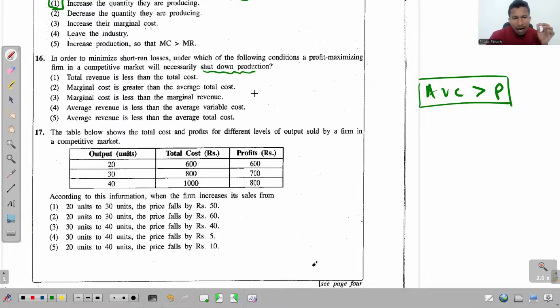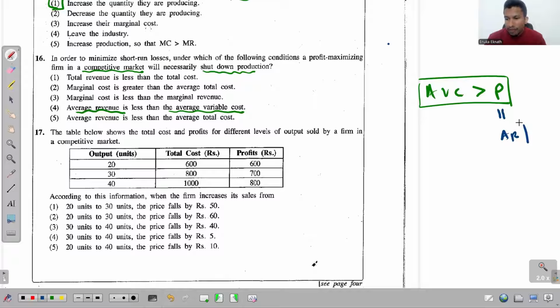So what should the answer be? The answer should be that price has to be lower than the average variable cost. But if you look at the options, you don't find that. Instead, what do they say? Average revenue is less than the average variable cost. 100% true. Why? Because if it's a firm operating in a competitive market, in perfect competition, we know for sure price is equal to average revenue.